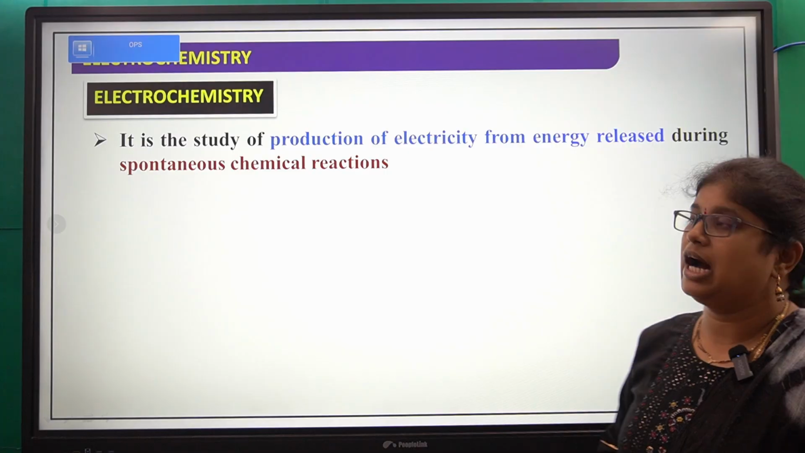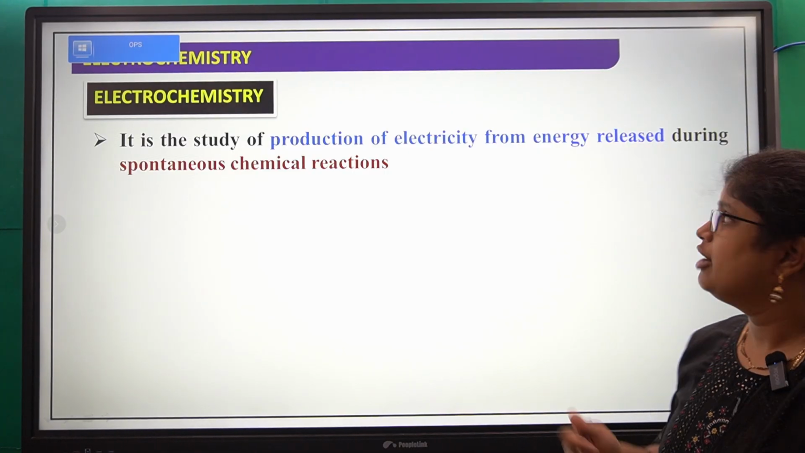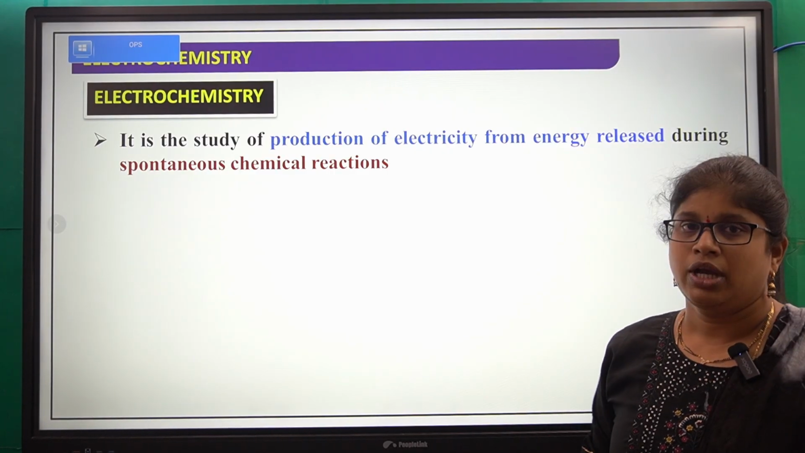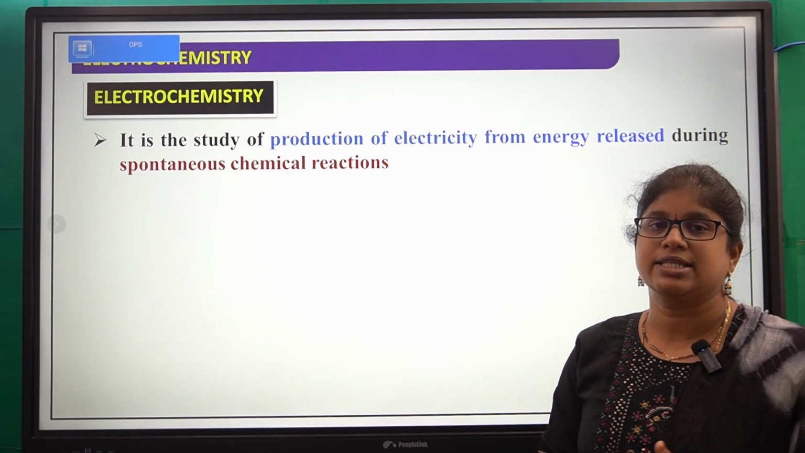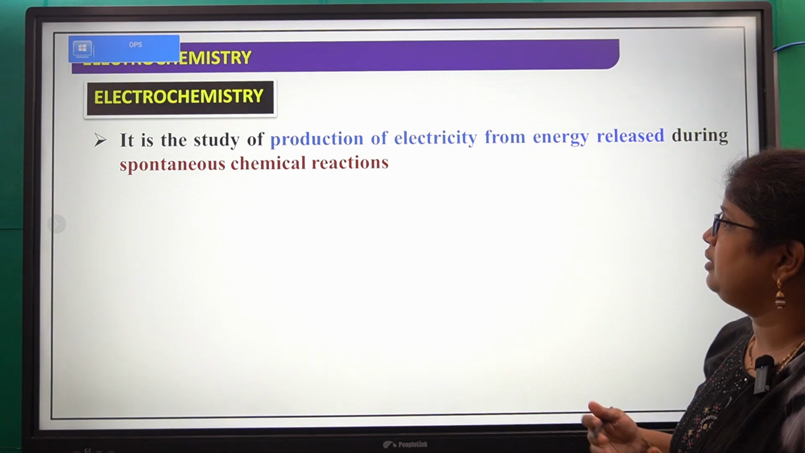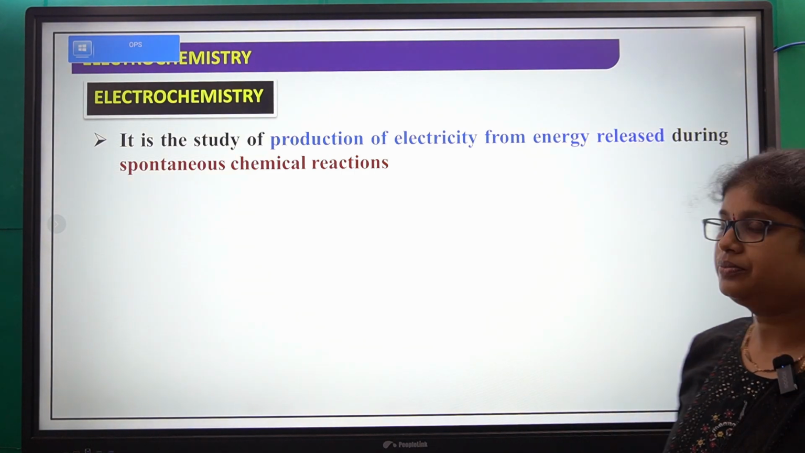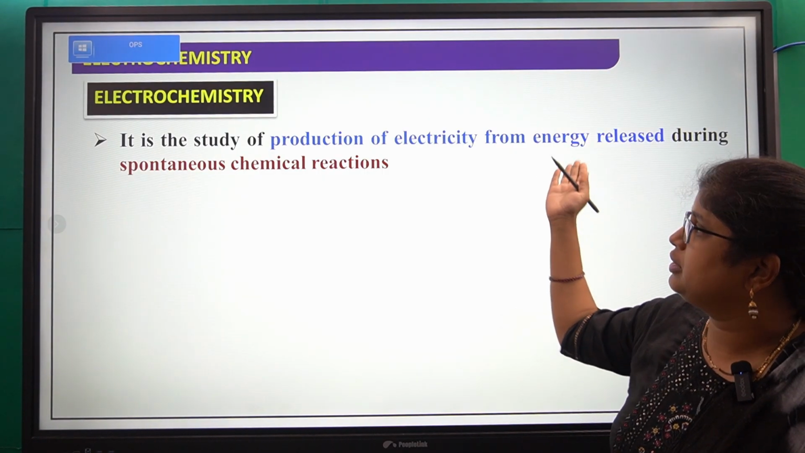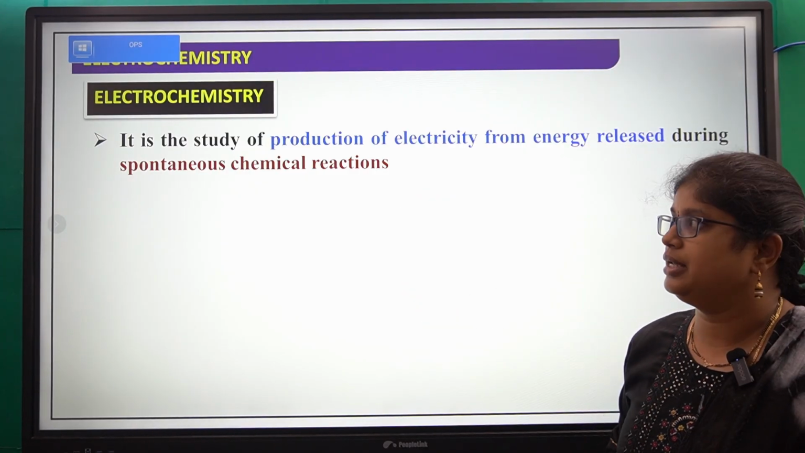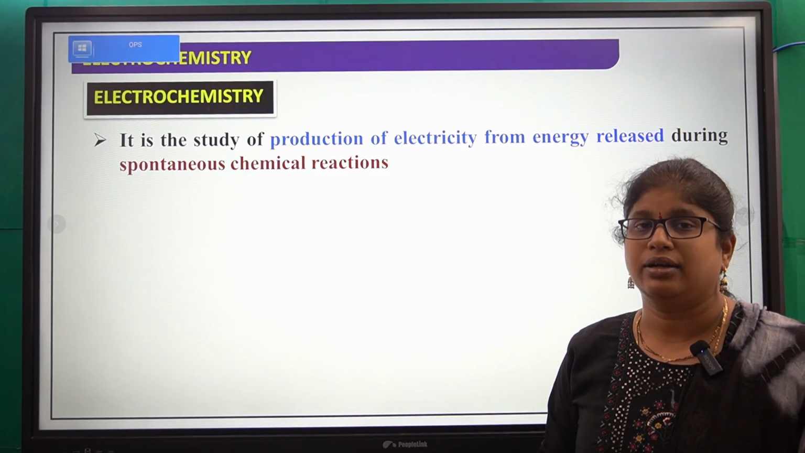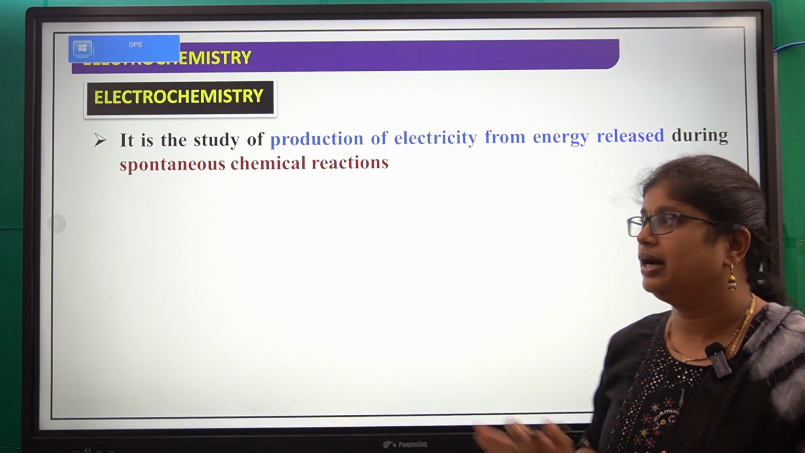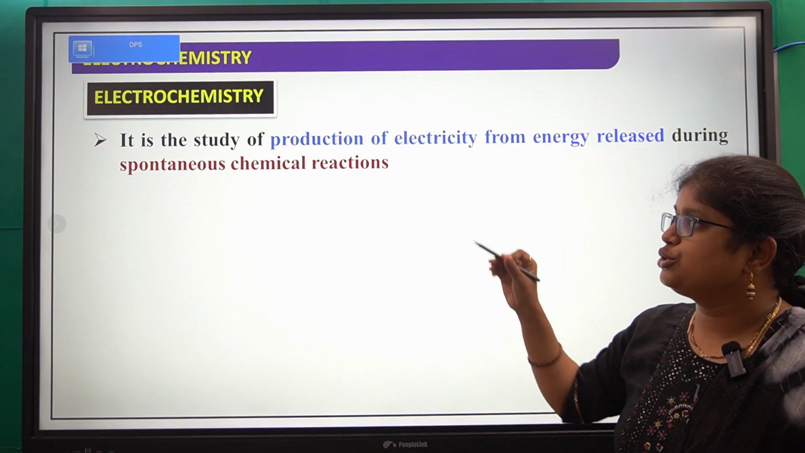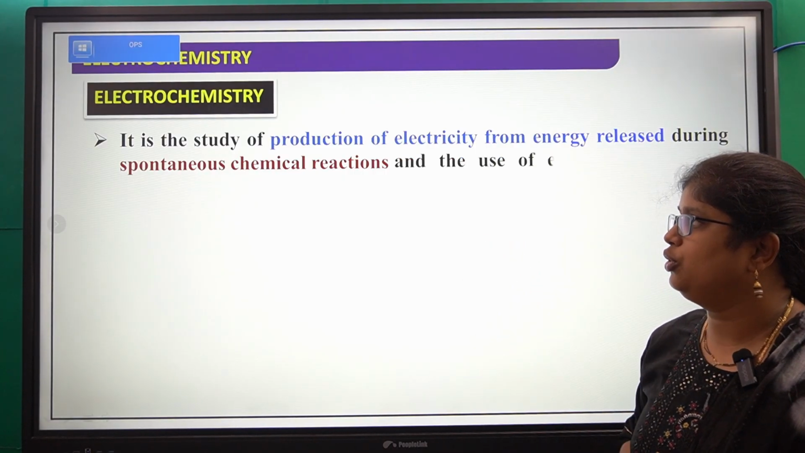It is the study of production of electricity from energy released during spontaneous chemical reactions. Whenever spontaneous chemical reactions are carried out, they release some energy. If we convert that energy into electrical energy, how is that electrical energy produced from the energy released during the spontaneous chemical reactions? That will be studied here in this chapter, electrochemistry.